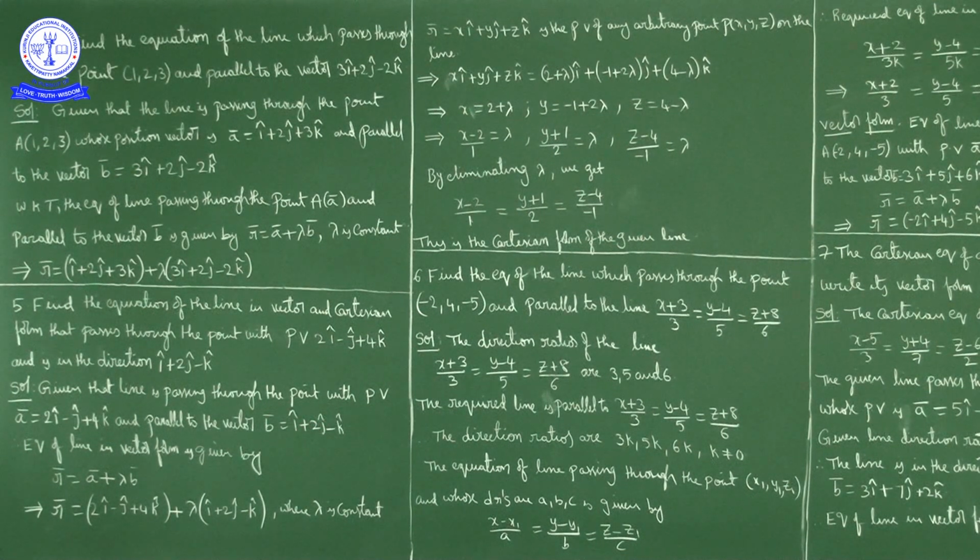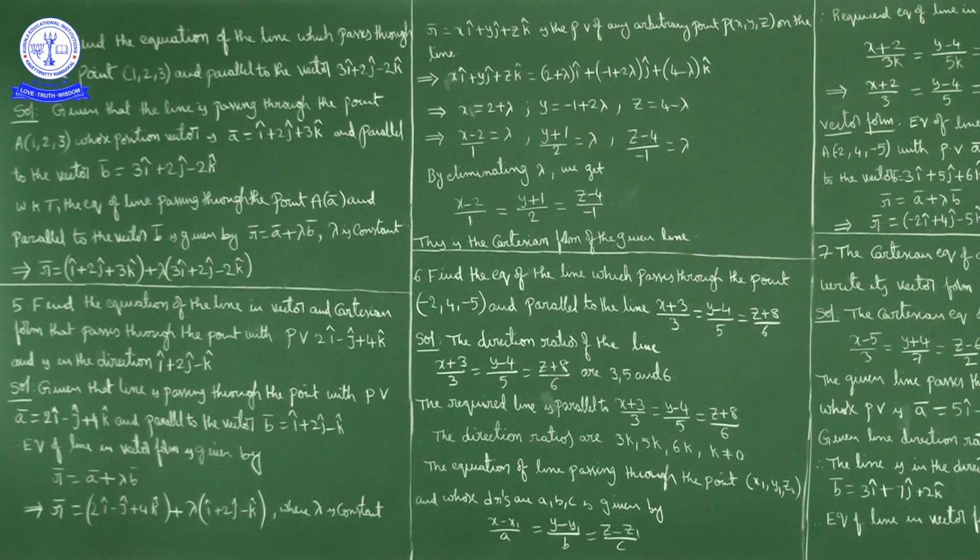Okay, passing through the point given and parallel to the vector given. So equation of line in vector form is given by, what is the formula? r bar is equal to a bar plus lambda b bar. So r bar is equal to, what is a bar? 2i cap minus j cap plus 4k cap plus lambda times of what is b bar? i cap plus 2j cap minus k cap, where lambda is a constant.